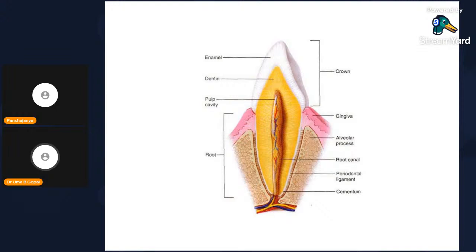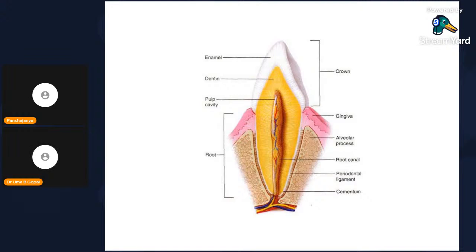See here very clearly. This figure you can draw in the examination if at all it is asked. The blood supply, alveolar artery and its branches, alveolar vein, nerve here, alveolar nerve. Okay, this is the pulp space. This is the dentine.